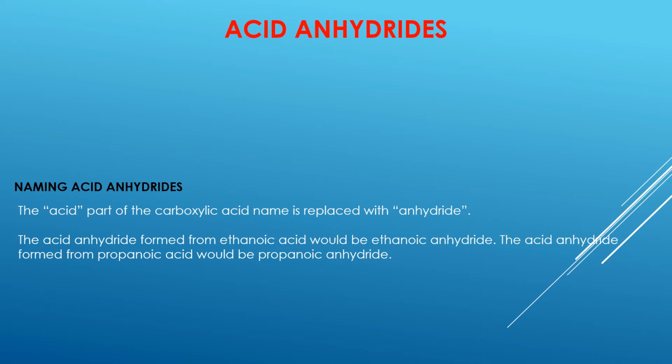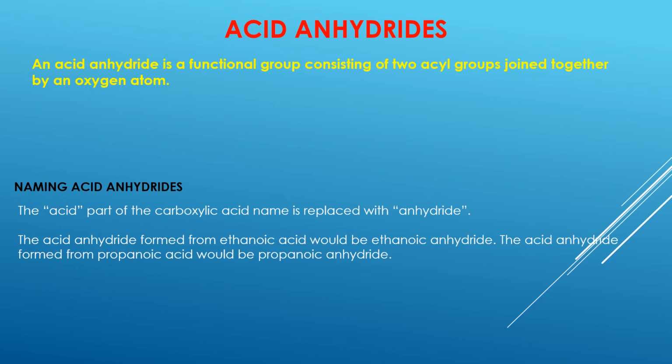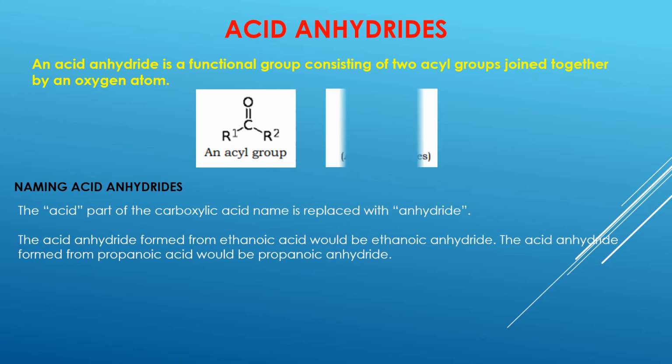The second group of carboxylic acid derivatives are known as acid anhydrides. Acid anhydrides consist of 2 acyl groups which are joined by an oxygen atom. So in other words, acid anhydrides are formed when 2 carboxylic acids react together to produce 2 acyl groups. And this is what the functional group of an acyl group looks like. So when 2 acyl groups are joined together, we get an acid anhydride.